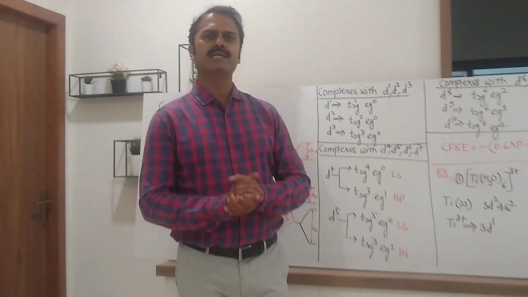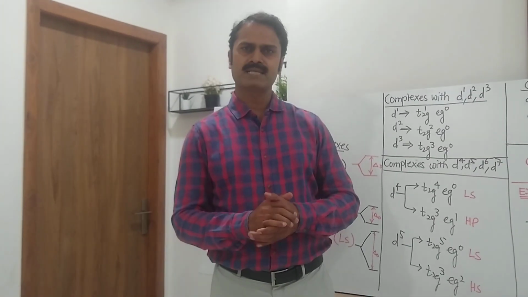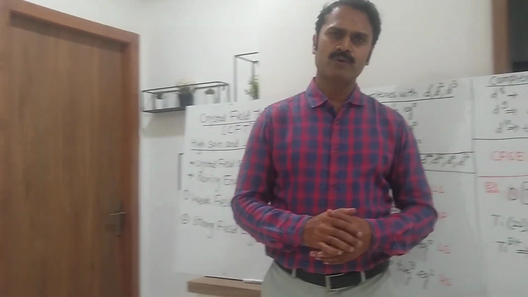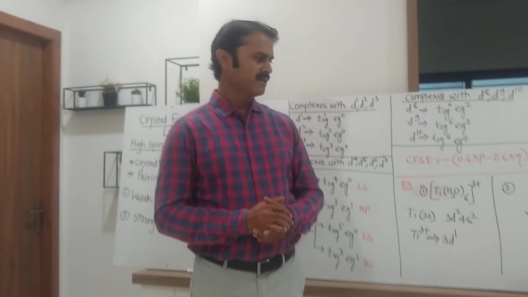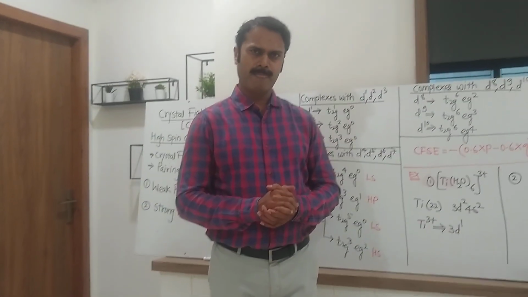If we know the correct configuration of the coordination compound or complex, from that we can find out the stability of the complex by using the term crystal field stabilization energy.